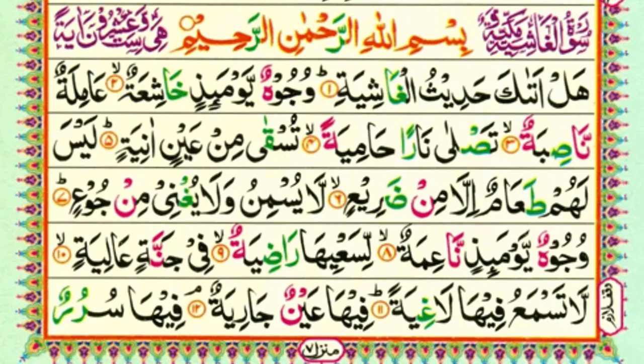Laysa, here is ya, we read soft sound. Laysa, we do not long any letter. Lahum, after the meem there is ta, we make izhar shafawi, the clear sound of meem. Lahum ta'amun, ta we read in heavy sound. After the ain there is alif madda, we long. Ta'amun, after the tanween the next is hamza, again we make izhar.